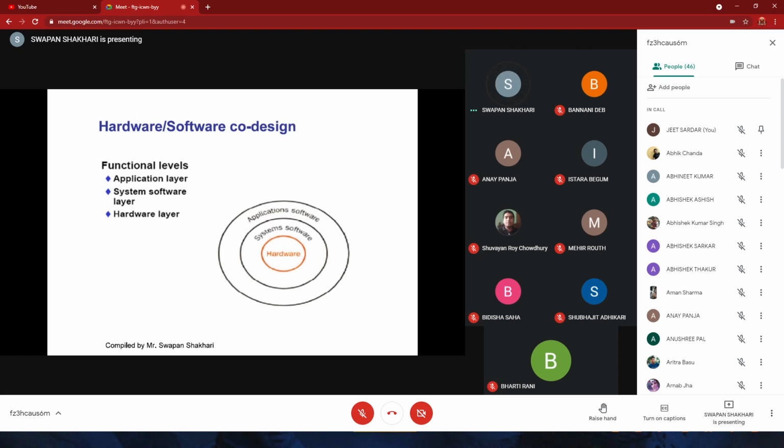So here is the representation: we have hardware, and on top of this hardware we have some system softwares, and on top of system softwares we have application softwares. So can anyone give an example of system software? So you all know.